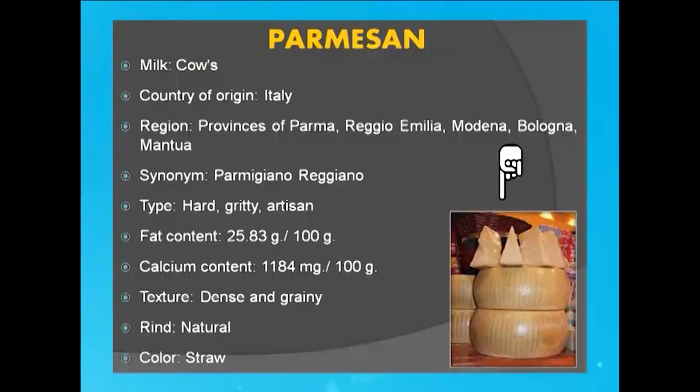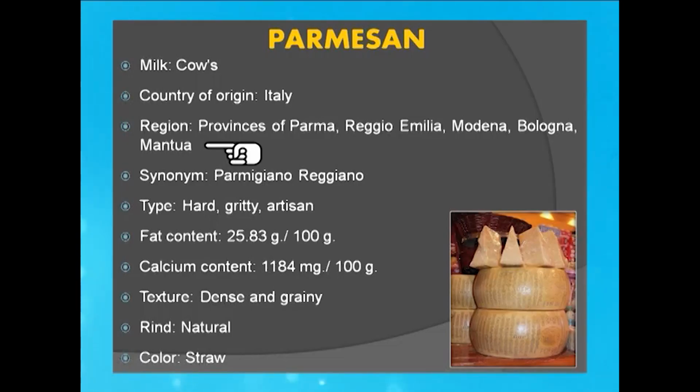Moving on to the Parmesan variety. It's a hard variety of cheese, and you can see the stacks are kept in such a way that the rind appears very natural, and you can also have papers or plastics or other coverings which will cover the rind and have several kinds of implications on it. Now this originates from Italy, and only very few regions in Italy produce this kind of cheese. Parma, Reggio Emilia, Modena, Bologna and Mantua are the regions which produce this variety of cheese. It is not produced elsewhere.